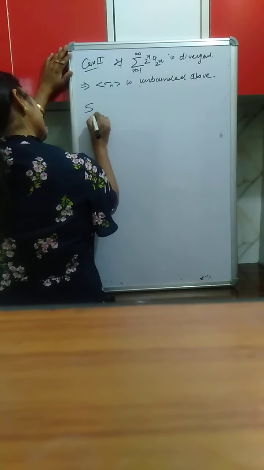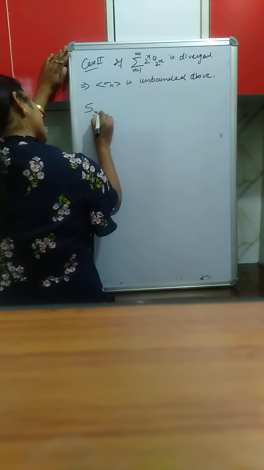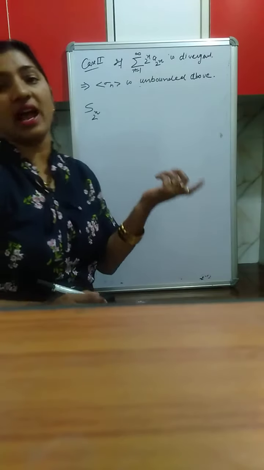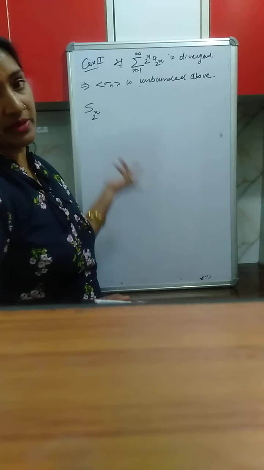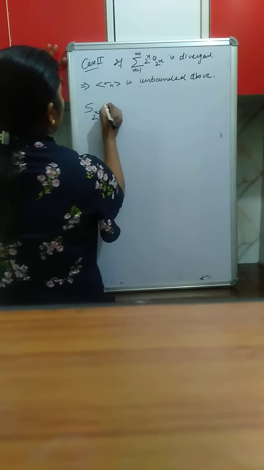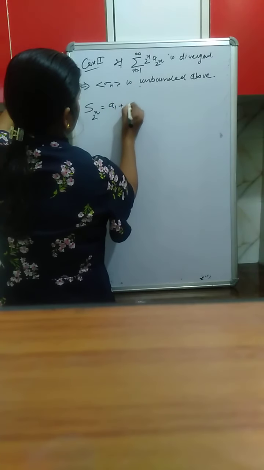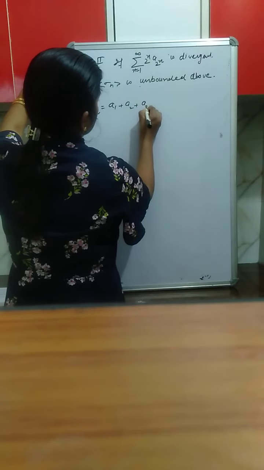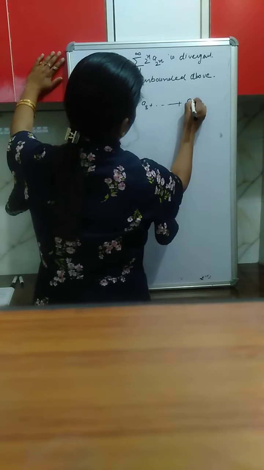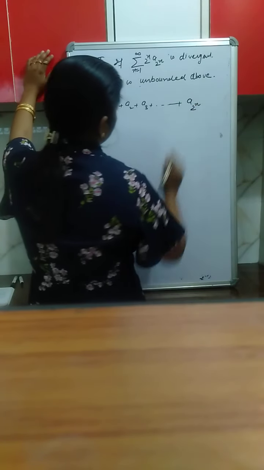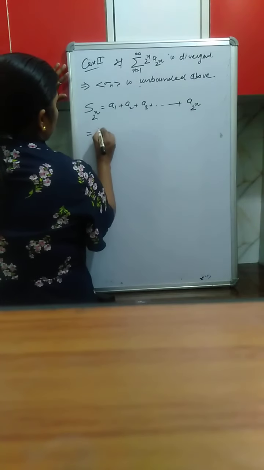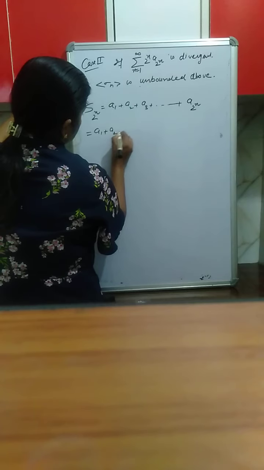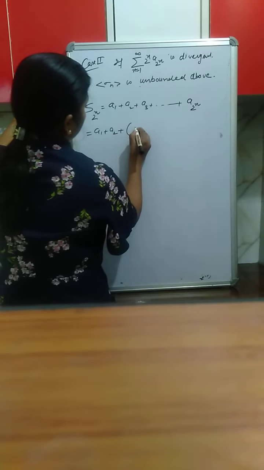We take Sn, in place of n we take 2 raised to the power n. In the last case we have taken 2 raised to the power k plus 1. So instead of n you can also take 2 raised to the power k. And how do we take the grouping? a1 plus a2 plus a3 plus and so on. Last term is a2 raised to the power n. Now we make the construction leaving the first two terms, that is a1 plus a2. We start making grouping from here.